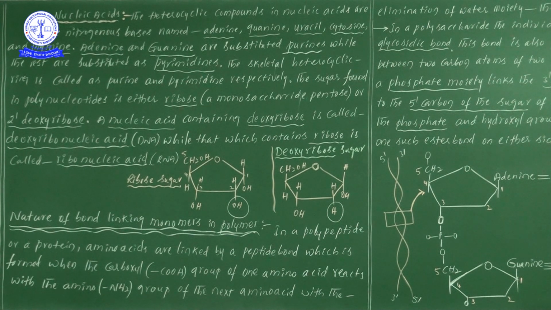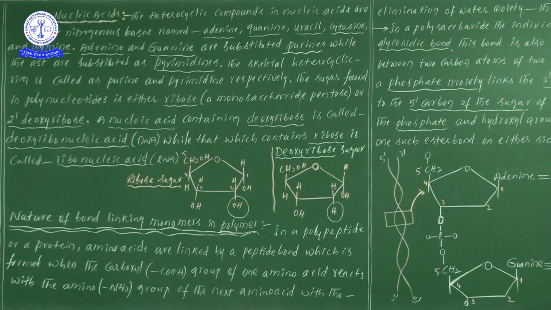bases. Heterocyclic compounds in nucleic acids are the nitrogen bases. So these nitrogen bases we also call by one more name, heterocyclic compounds. What are the heterocyclic compounds? Adenine, guanine, uracil, cytosine, thymine. So the total count, one by one: 1, 2, 3, 4, 5.